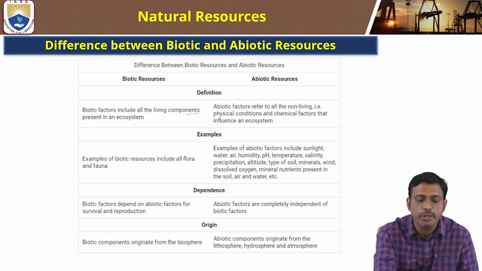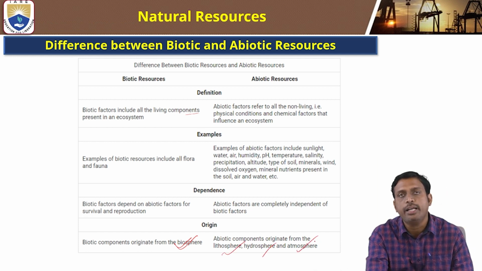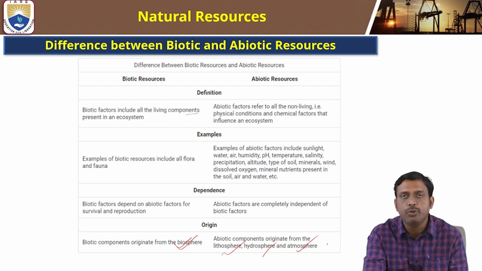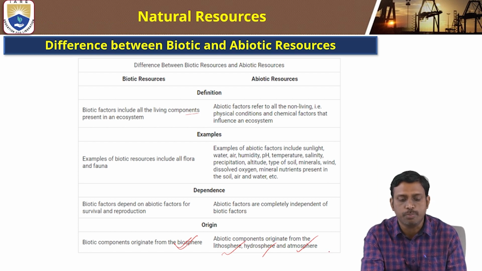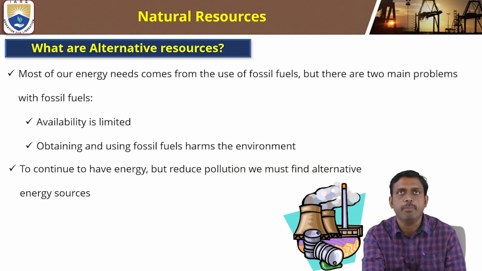Origin: from where are we going to get these? Biotic components originate from the biosphere. Abiotic components originate from the lithosphere, hydrosphere, and atmosphere. Whereas biotic components we are going to get from the biosphere. This is a small difference between the biotic and abiotic resources.